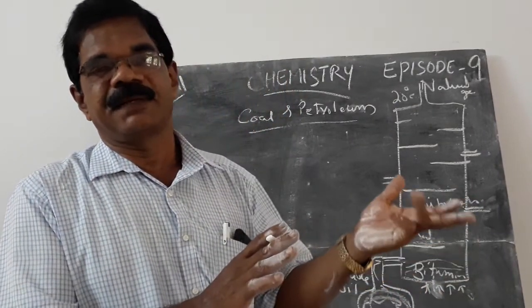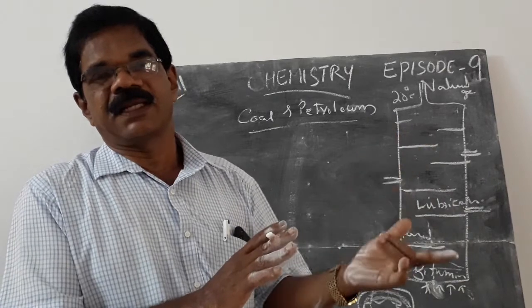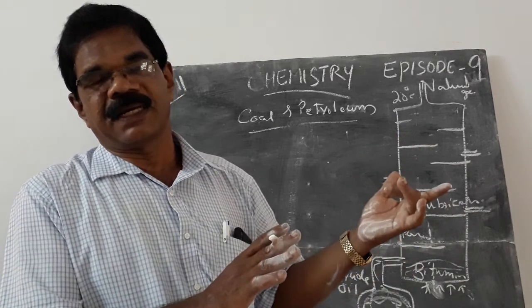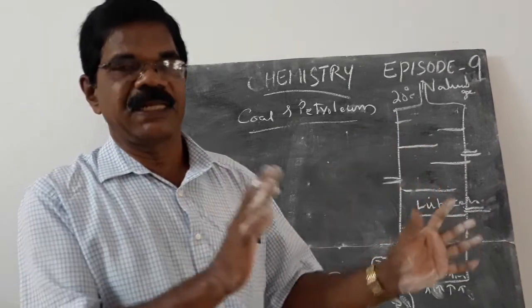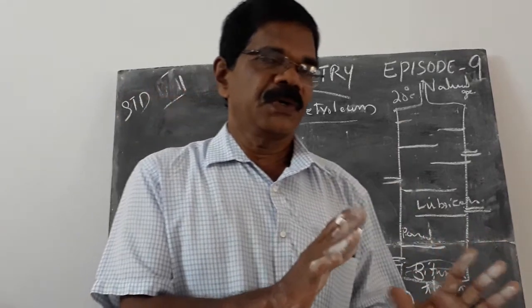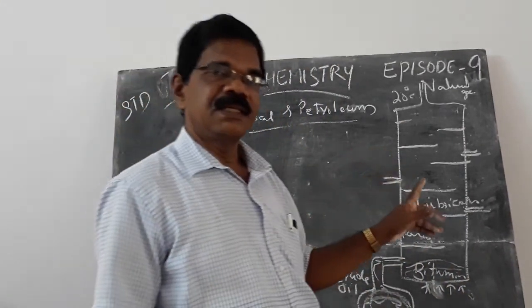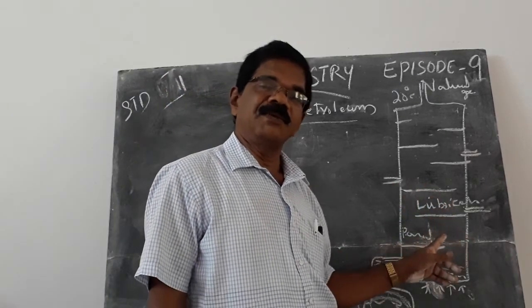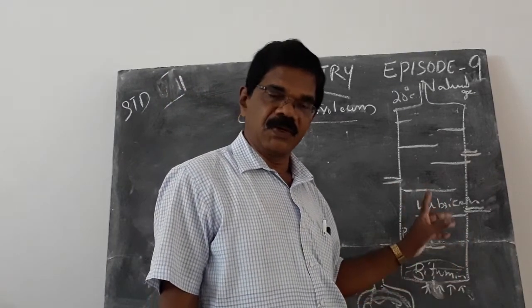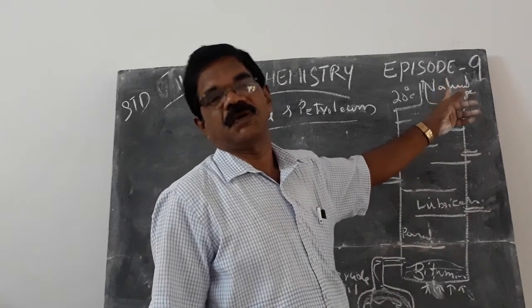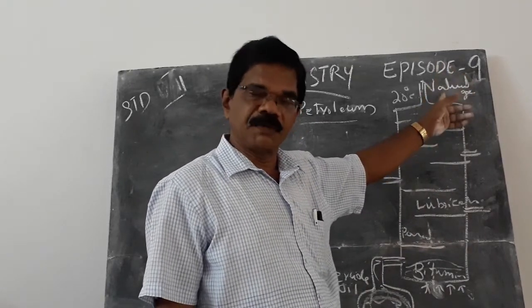The gas, petrol, diesel, lubricating oil, bitumen, paraffin wax, etc. have different boiling points. So on heating slowly, the component whose boiling point is very low goes up, and we get gas at the top.